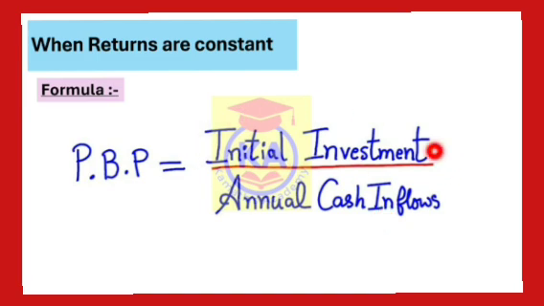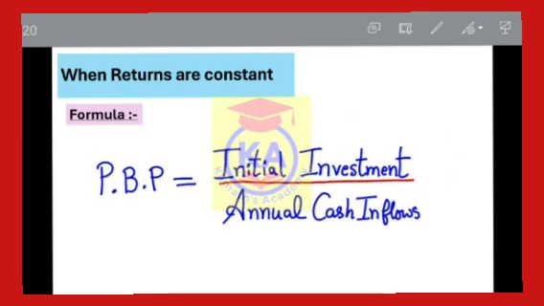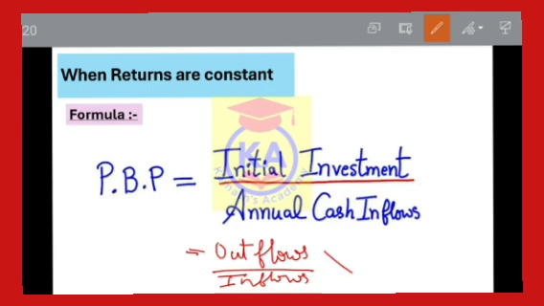If you find it difficult to remember, I'll give you a keyword: outflows divided by inflows. You can remember the formula this way, but don't write this in the answer; it is just for remembering purposes.